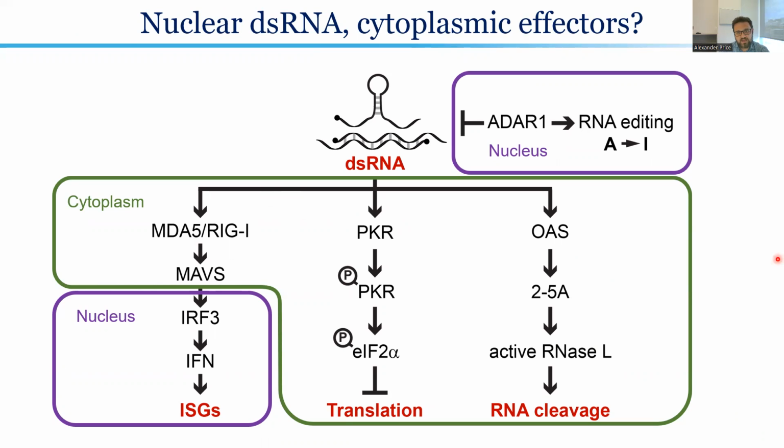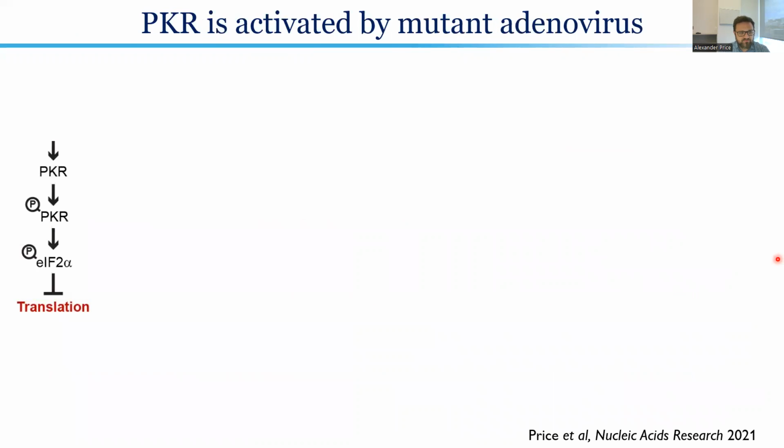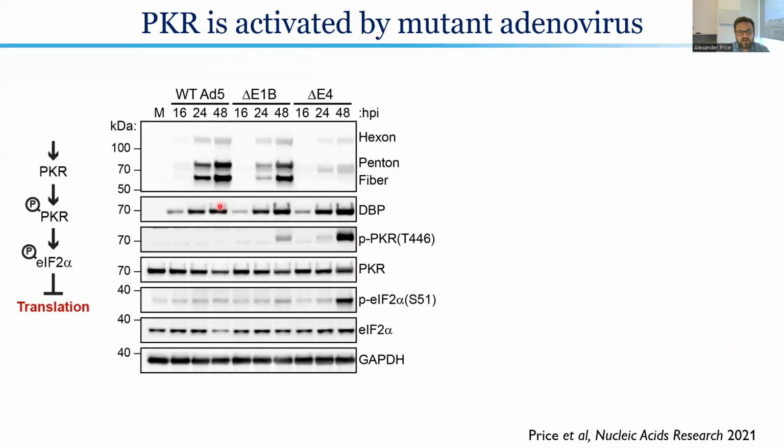And if so, how? We first focused on the PKR pathway and looked at autophosphorylation of the kinase as well as downstream factors. What we saw is that while wild-type infection is not activating the PKR pathway, mutants that lack this ubiquitin ligase and now produce double-stranded RNA robustly activate PKR during infection. So this double-stranded RNA is capable of being sensed.